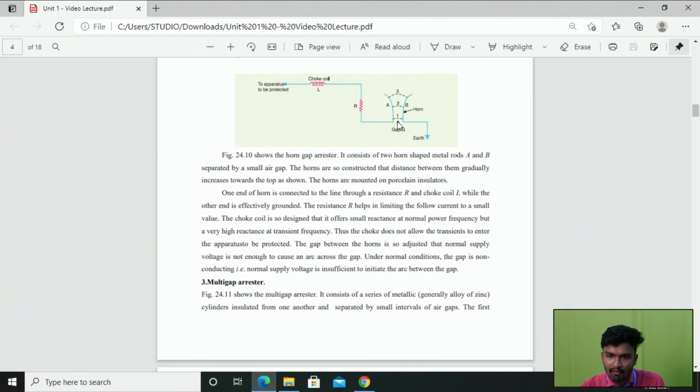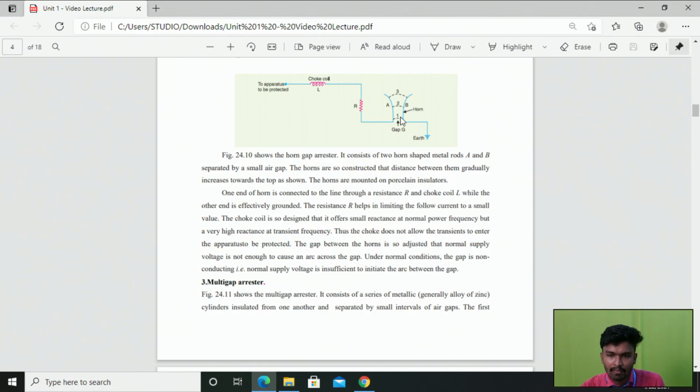So at that time, what will happen? Here we have maintained some spacing between the two metal rods. So if an arc is created, the surrounding arc will dissipate heat. Due to that heat, we have some air circulation. Due to that air circulation, the arc starts to move upwards.